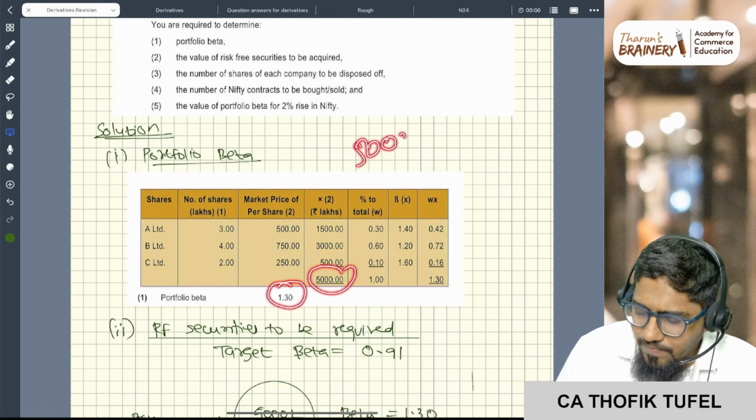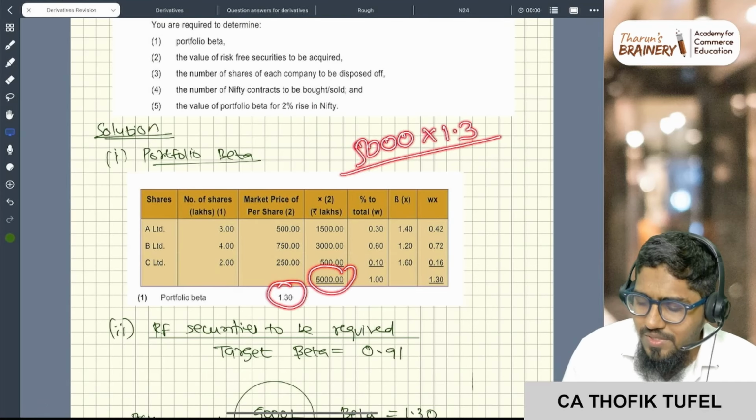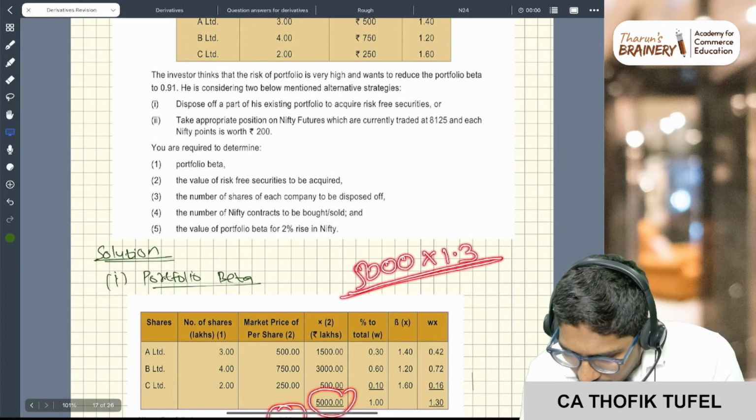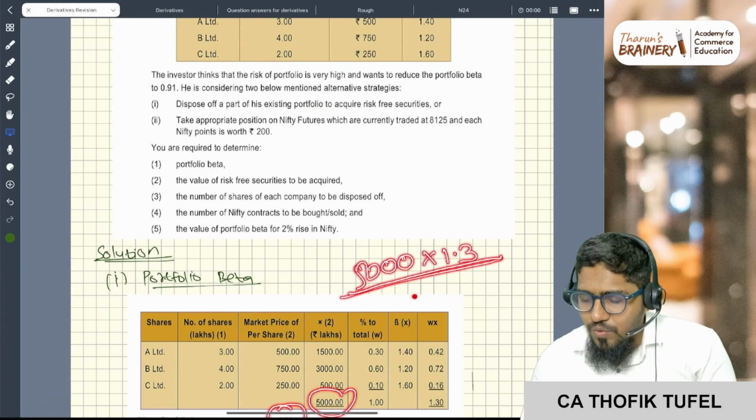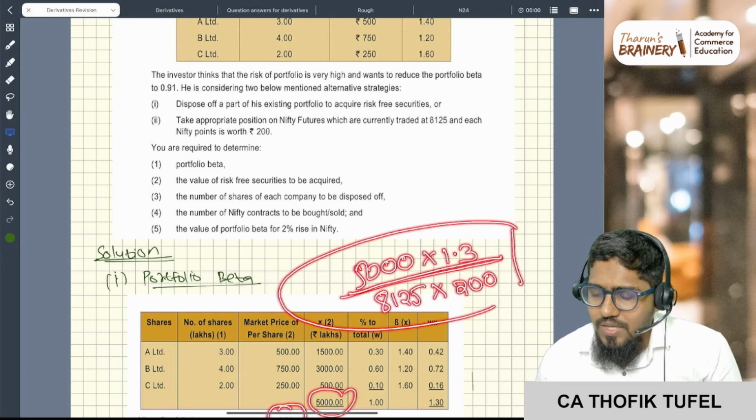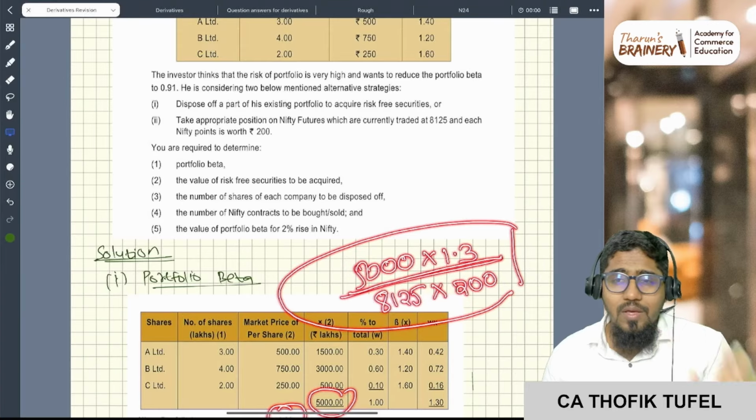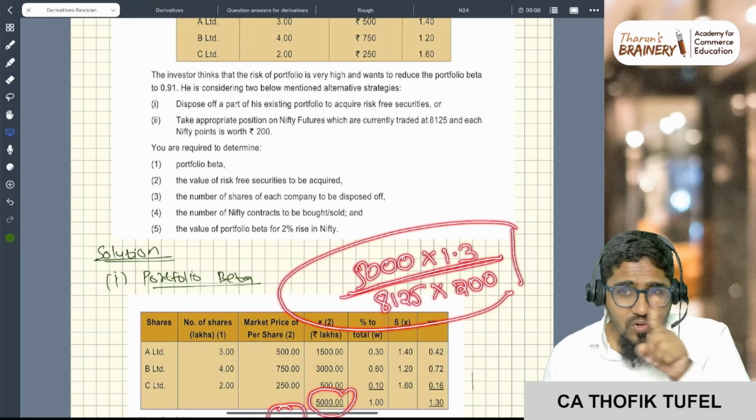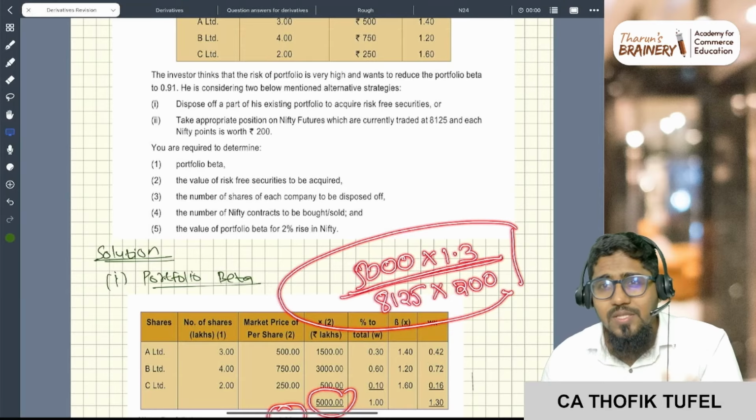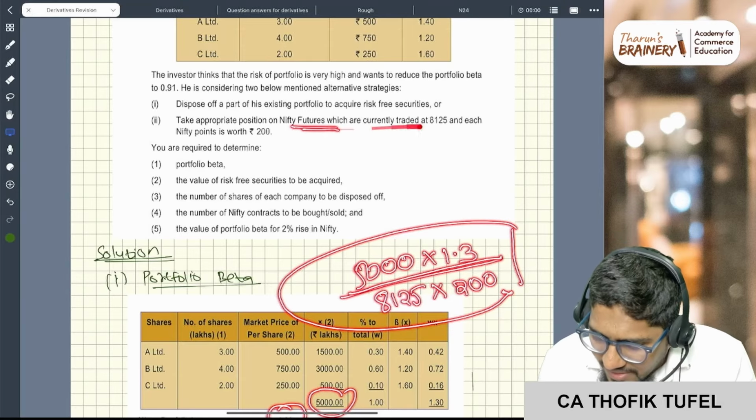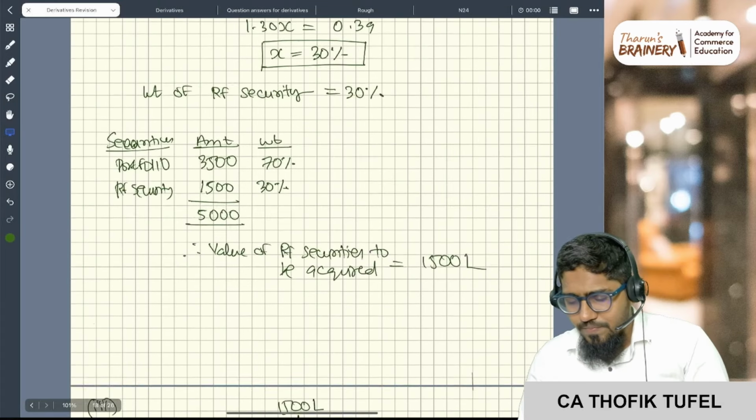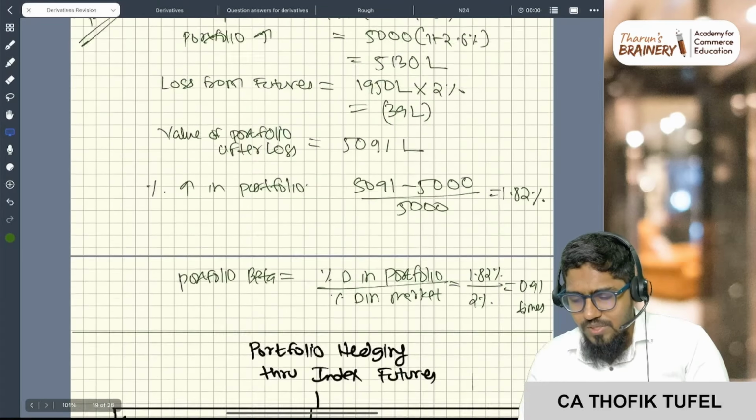So 5,000 into 1.3 divided by what is my Nifty futures value? The futures price is directly given: 8125. So divided by 8125 into 200. This is the answer. In one line, if you're not understanding: portfolio value into portfolio beta divided by Nifty futures price into lot size. Nifty futures is directly given. This is not spot, this is futures, and the lot size is 200.